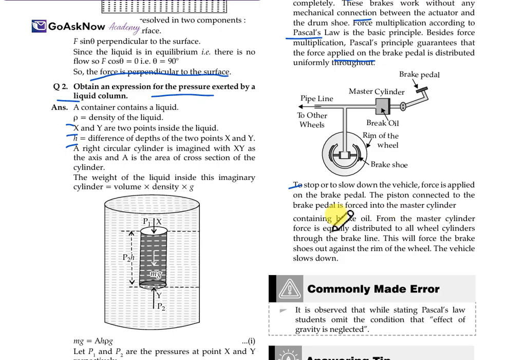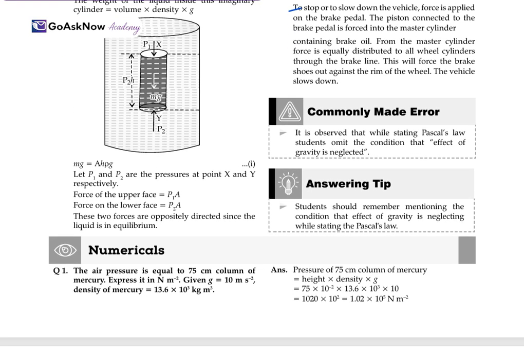From the master cylinder, force is equally distributed to the wheel cylinders through the brake line, to all wheels. This forces the brake shoe out against the rim of the wheel, and because of this the vehicle slows down or stops. So this is the basic principle of Pascal's law and its application.